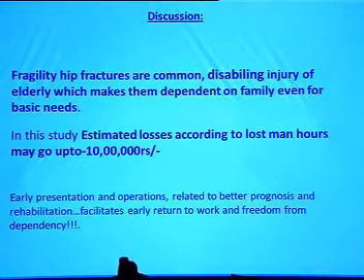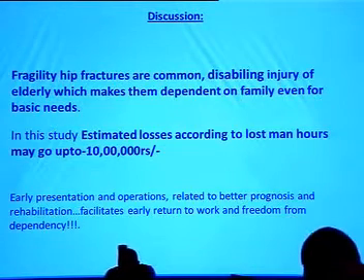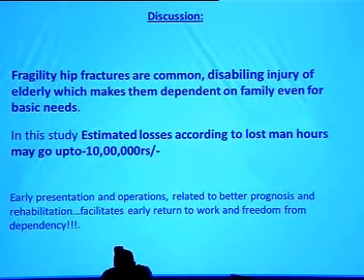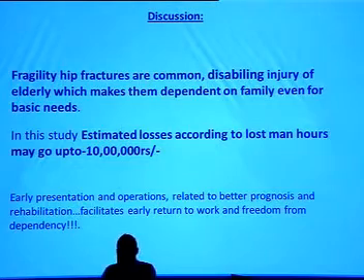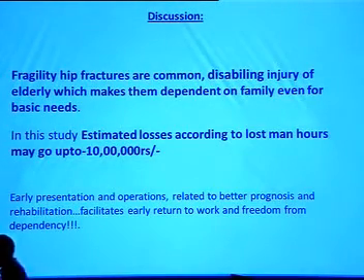Discussion. Fragility fractures are a common, disabling injury of the elderly, which makes them dependent on family even for basic needs. In our study, estimated losses according to the man-hours lost go up to rupees 10 lakhs. Early presentation and operation relate to better prognosis and rehabilitation, and facilitate early return to work and freedom from dependency.